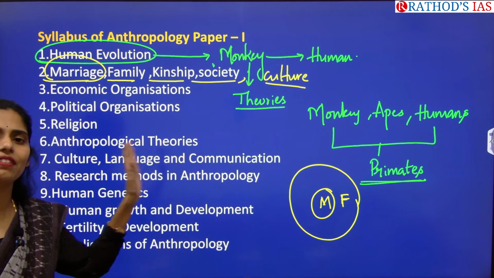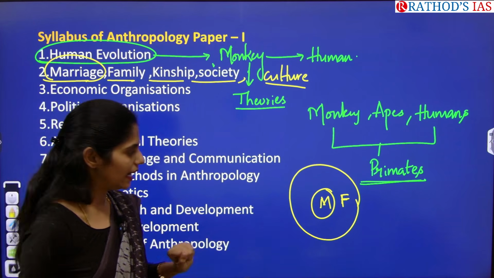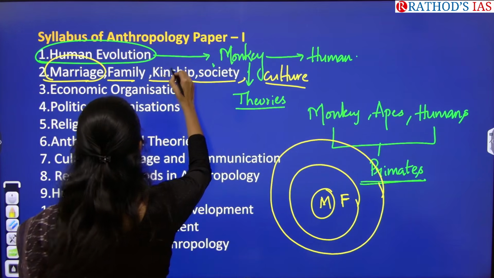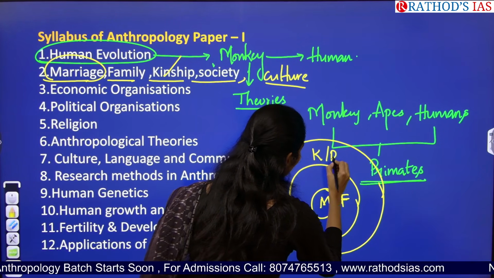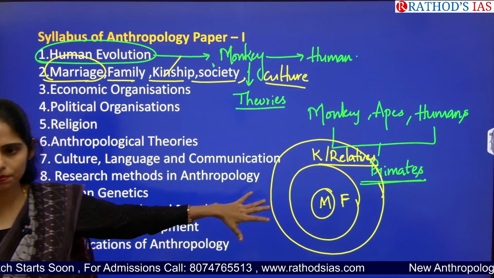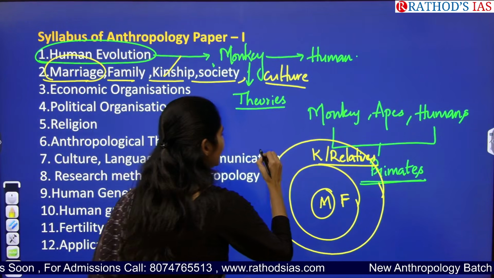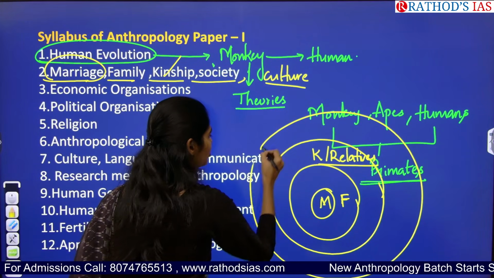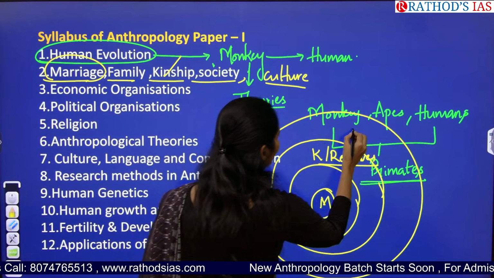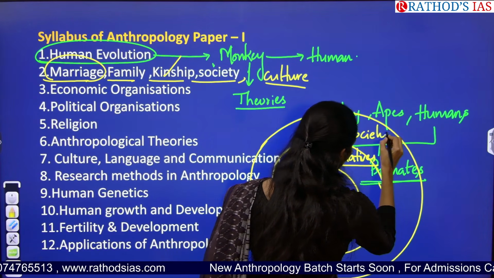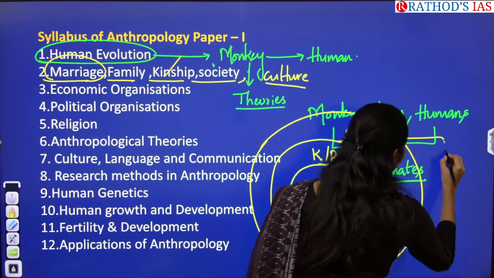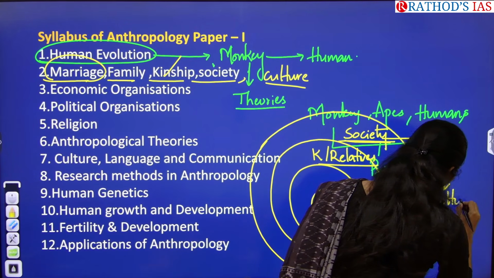And in these families, we have different types of family, but I'm not going to discuss that. After you get into this family, you will have kinship. Kinship is nothing but your relatives. Your relatives now come into the big part. You will have relatives of your family as well as your spouse's family, right? Here that forms a society. Now this kinship forms a society, and each and every society has its own culture.